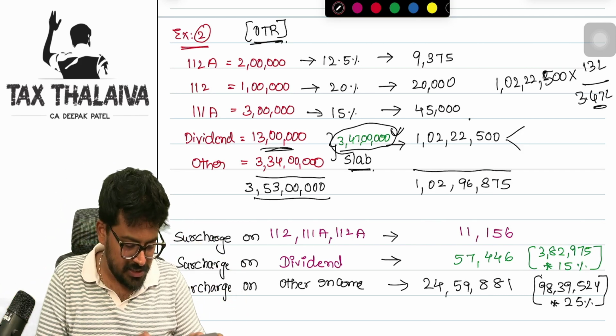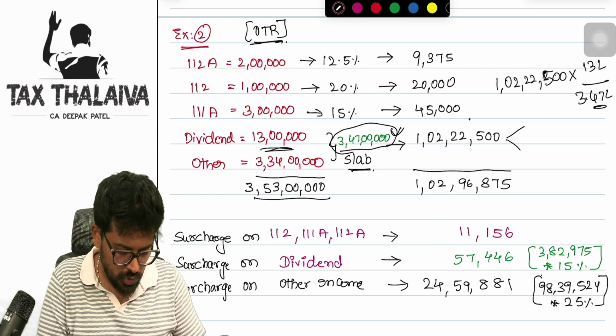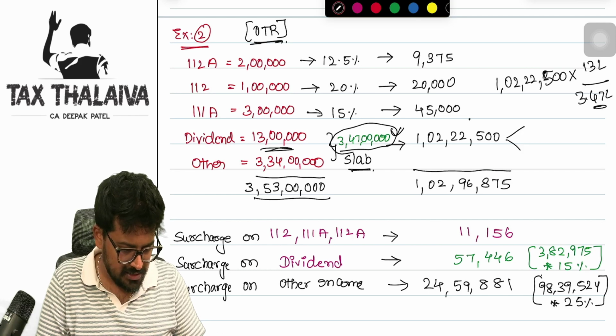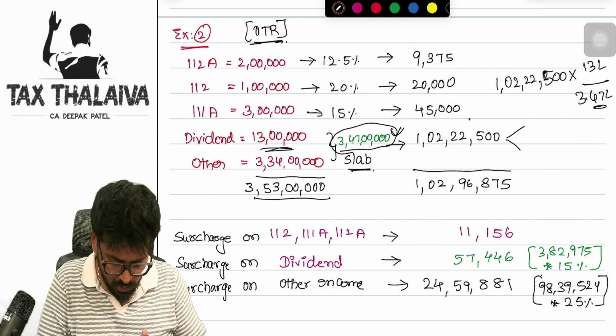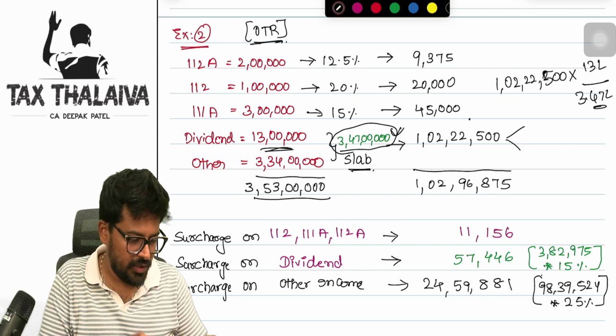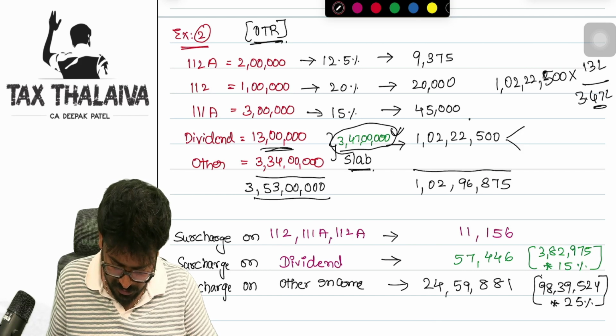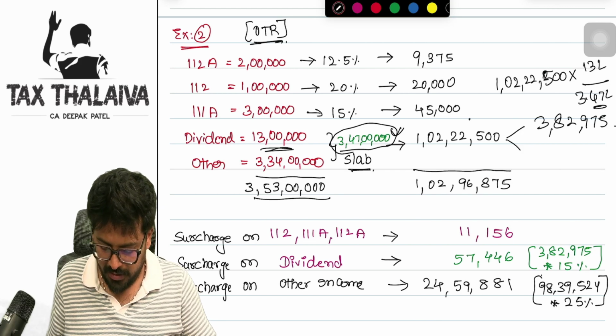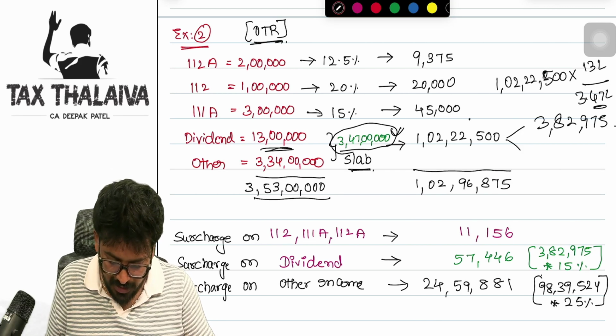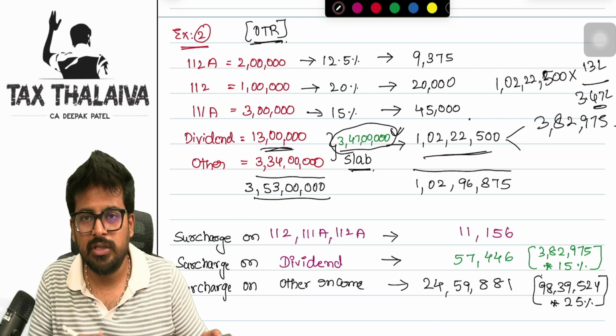Yes, how much will I get? Let me check. 102,500 into 13 lakhs, divided by 3 crore 47 lakhs. I'm getting, boss, 3 lakh 82,975.